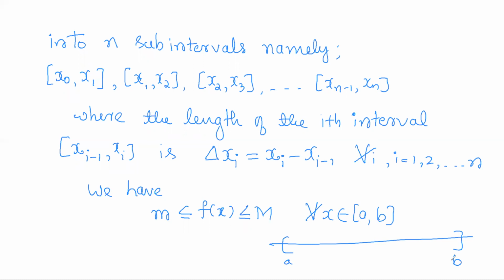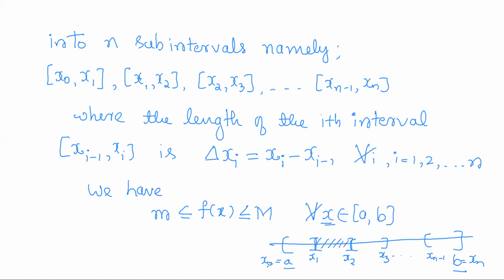But now using this partition, we have divided this closed interval into n subintervals. So what are those? x0 to x1, x1 to x2, x2 to x3, like this, xn minus 1 to xn. So as f of x is greater than or equal to small m and less than or equal to capital M for all x varying from a to b, the same holds for each of the subintervals.